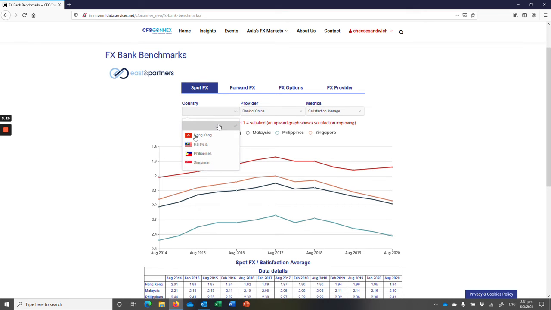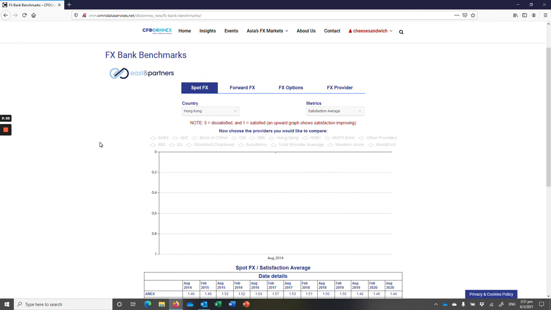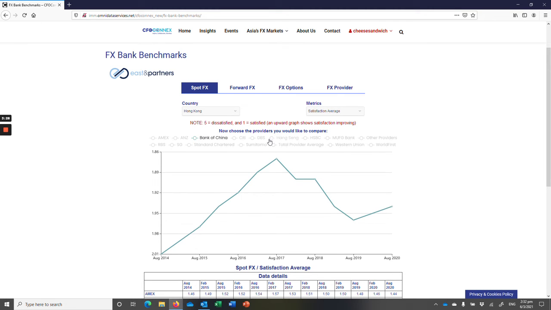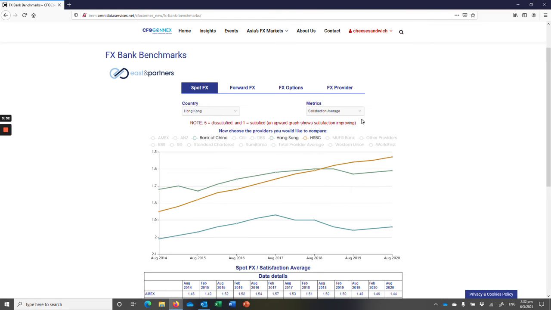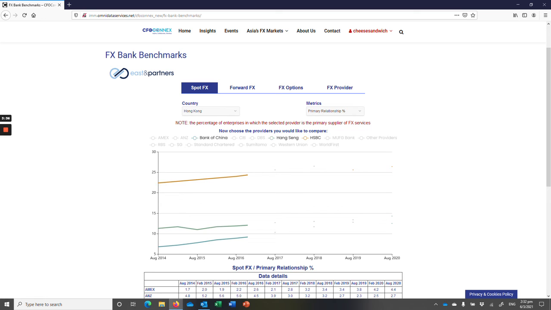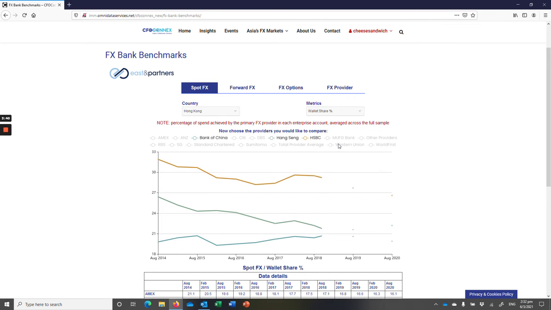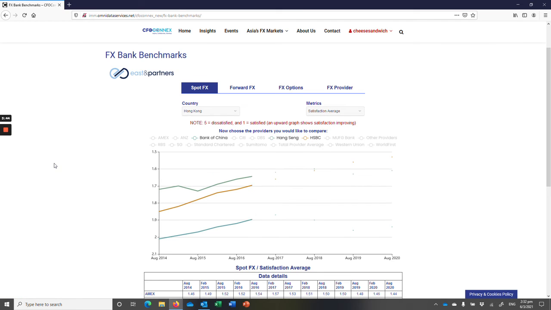We can also have a bank head-to-head. So let's look at Hong Kong. We can select from the banks on the pick list below here, Bank of China, Hang Seng, and maybe HSBC. And again, we can pick any one of the metrics here. So we can look at the market share. We can look at the wallet share. And we can look at satisfaction average.